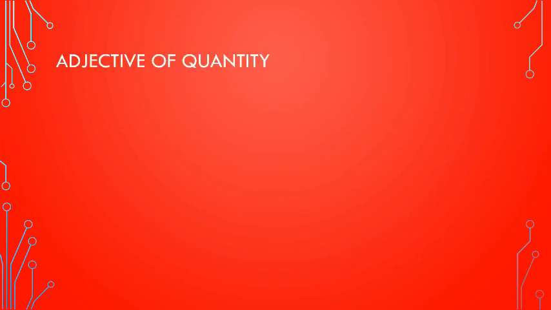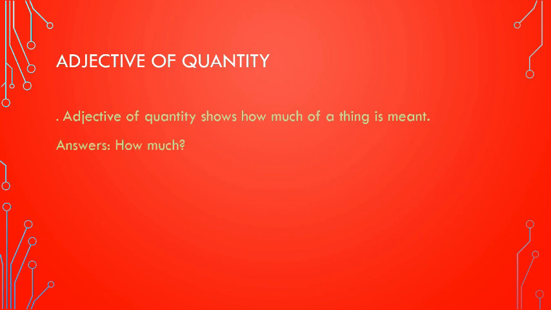Adjective of quantity. Adjective of quantity shows how much of a thing is meant. Adjective of quantity indicates the amount of things but not the exact number. It answers the question how much. Remember, adjective of quantity is used with uncountable nouns.